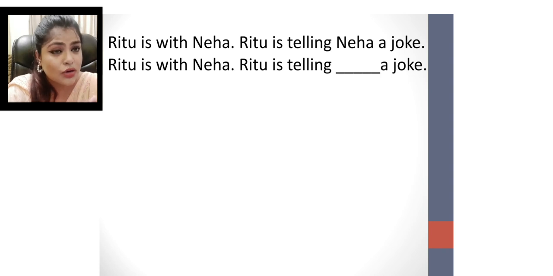So instead of Neha, what will you write? Ritu is with Neha. She is telling her a joke. Her. Very good. She is telling her a joke.